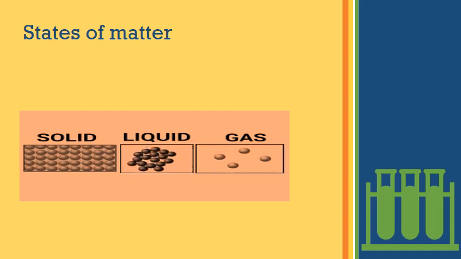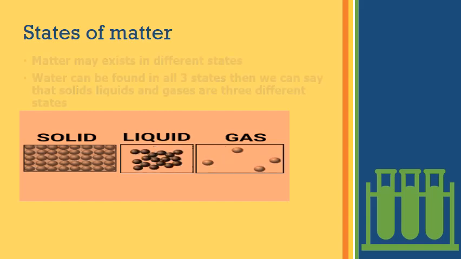The basic particle of matter is a molecule. In solids these molecules are tightly packed and move slowly around a fixed path. In liquids they move regularly, and gases randomly move in all directions because they have free space in between them.